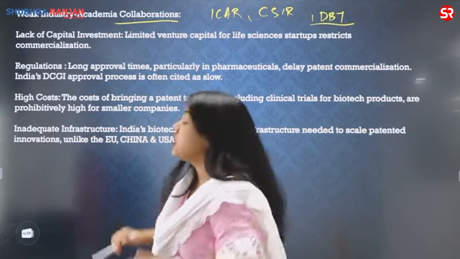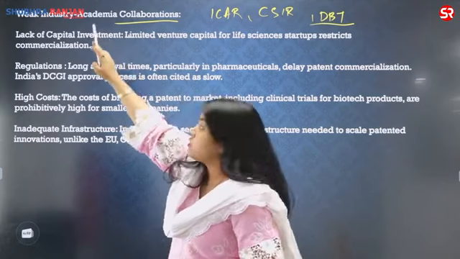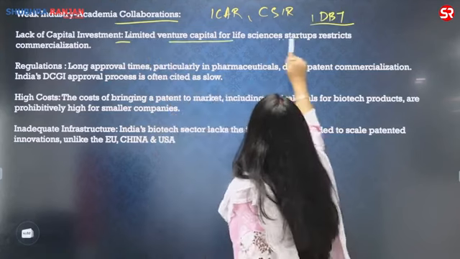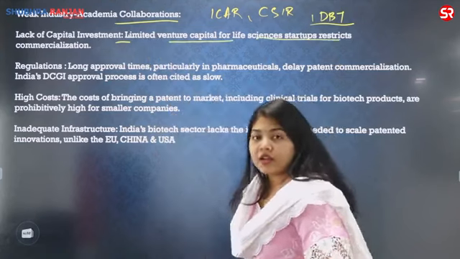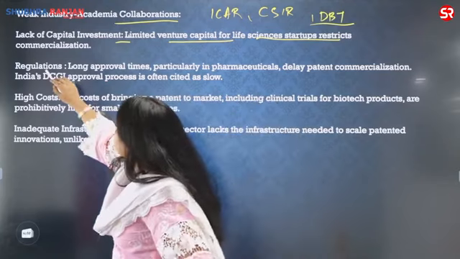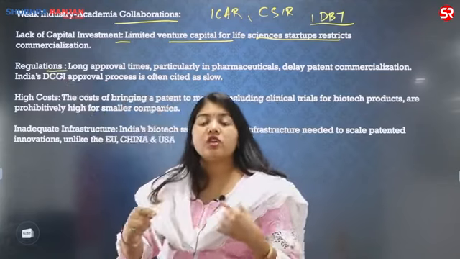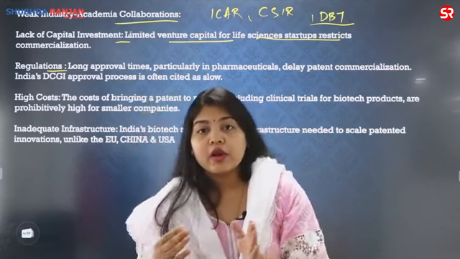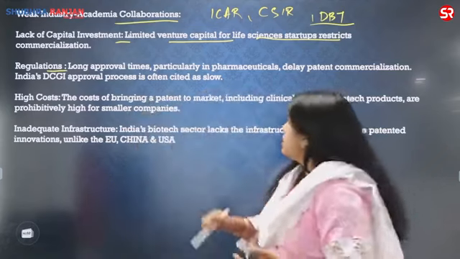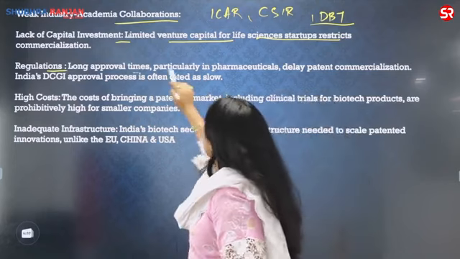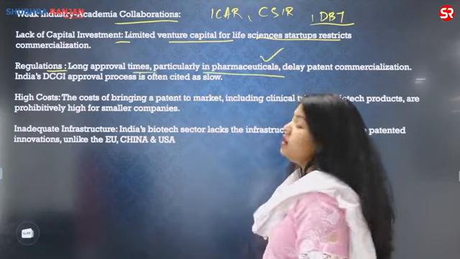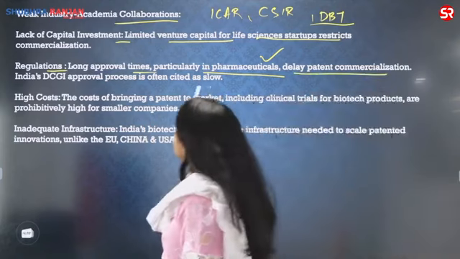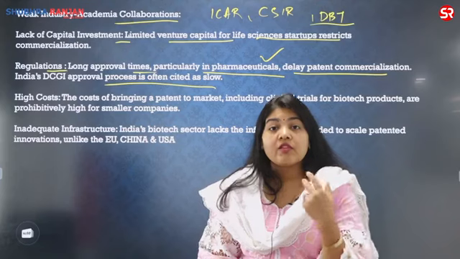Academia is doing its work. What is lacking is the industry. Then there is lack of capital investment. The limited venture capital for life sciences startups restricts the commercialization. Then you can also say regulations. There is a battery of regulations. For example, in India you have the GEAC, the Department of Biotechnology, and the Ministry of Science and Technology. So long approval times are required, particularly in the pharmaceutical industry. You have delay in patent commercialization, and the DGCA approval process is also very, very slow.